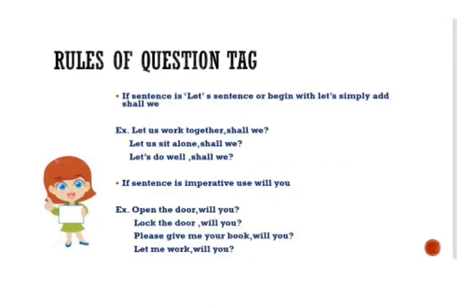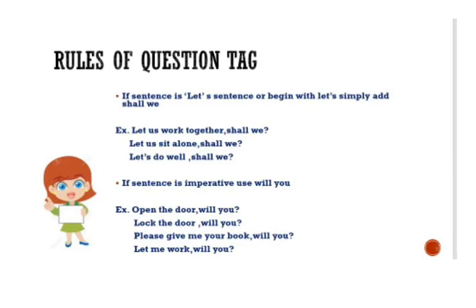If our sentence begins with let us, simply add shall we in the tag. Let's see the example. Let's work together, comma, shall we? Let us sit alone, comma, shall we? Let's do well, comma, shall we? So in short, whenever the sentence begins with let us, we will add shall we. But what if the sentence starts with only let? In that case you will use only will you. Some examples are given here.